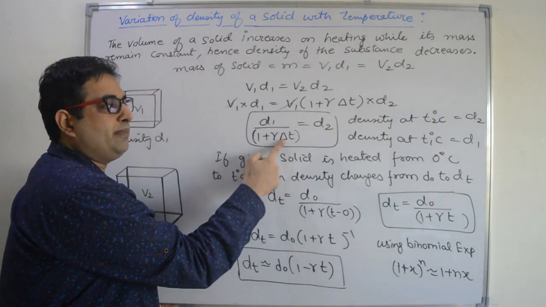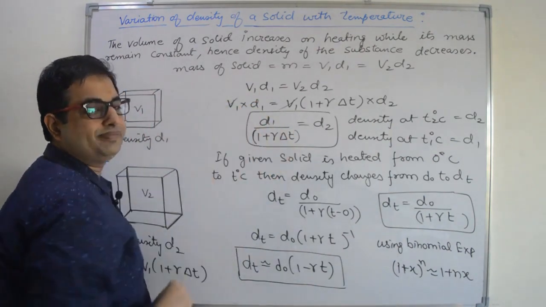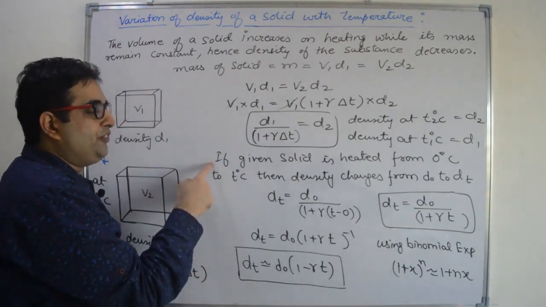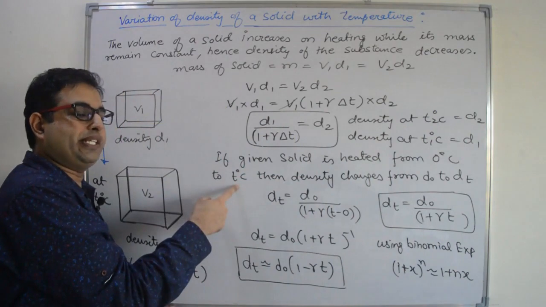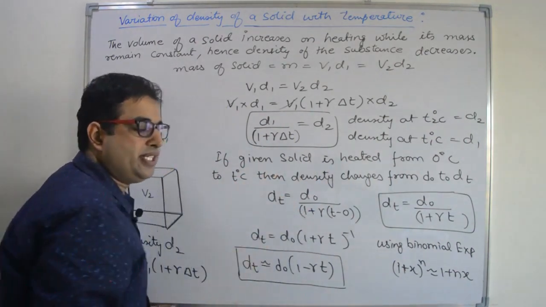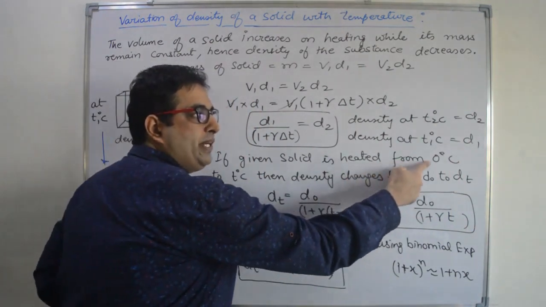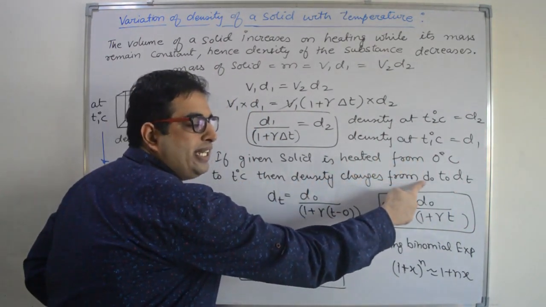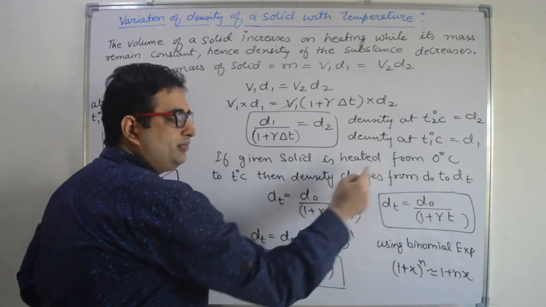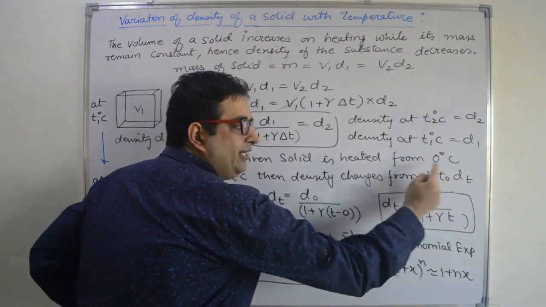As we increase the temperature, density will decrease because the denominator increases. Right? If a given solid is heated from 0 degree Celsius to T degree Celsius, then the density changes from d naught to dt. That means T1 temperature is 0 degree Celsius and density at 0 degree Celsius is d naught. At T degree Celsius, density is dt.